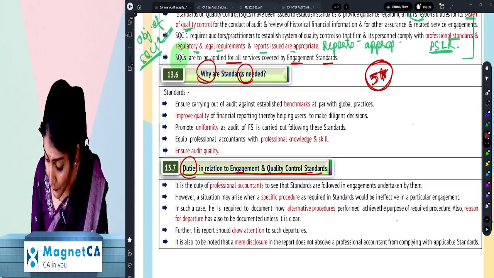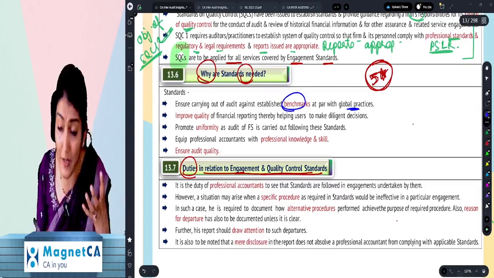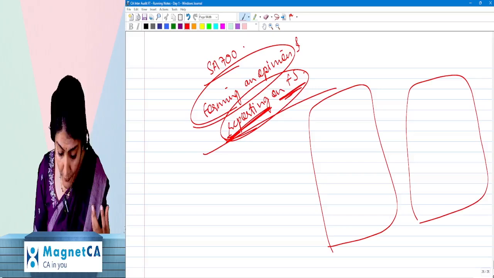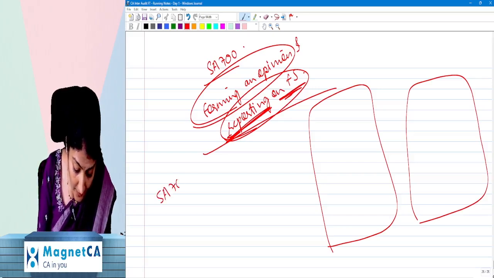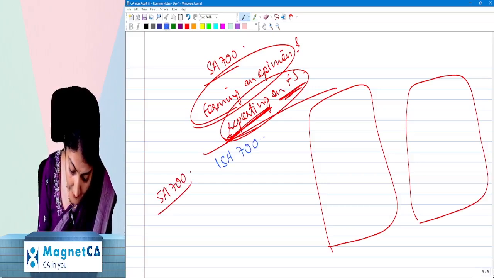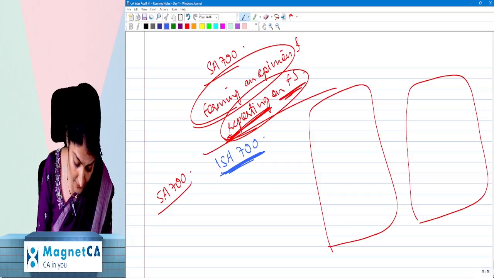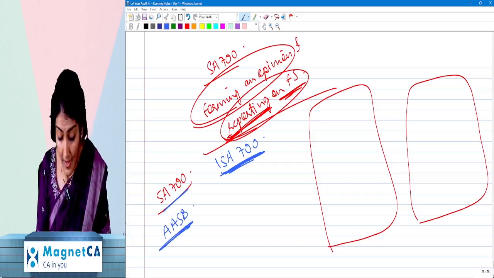So that is why, again, what does it say? It lays down the benchmark at par with global practices. Like, if you have SA 700, correspondingly there is also ISA 700, International Standard on Auditing 700. SA 700 has been issued by the AASB, the Auditing and Assurance Standards Board of the ICAI.